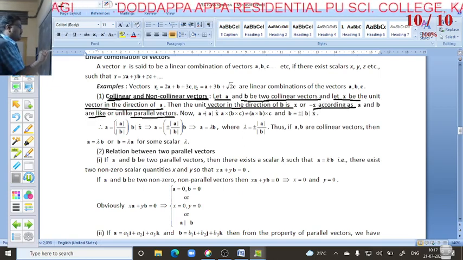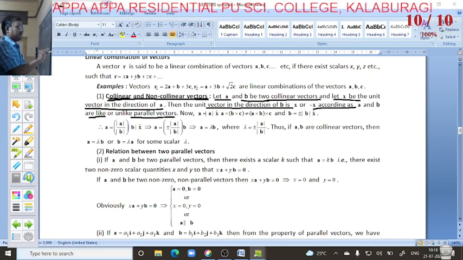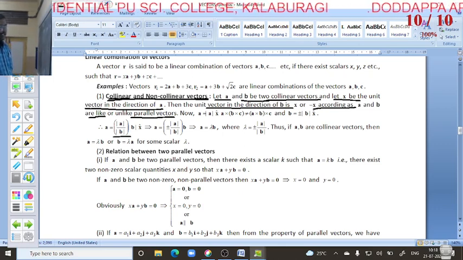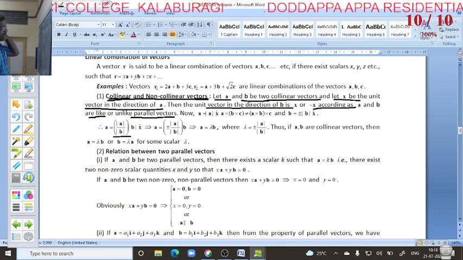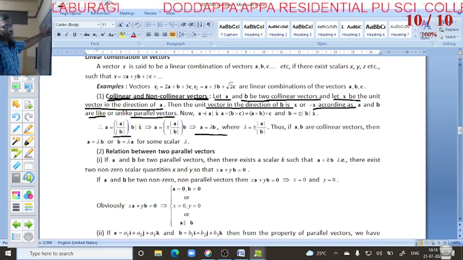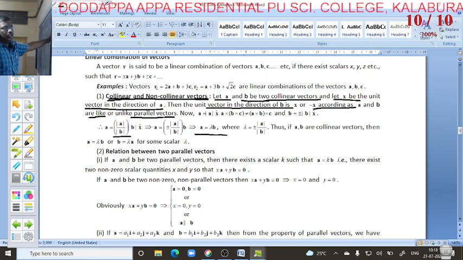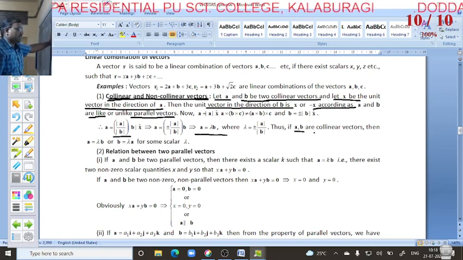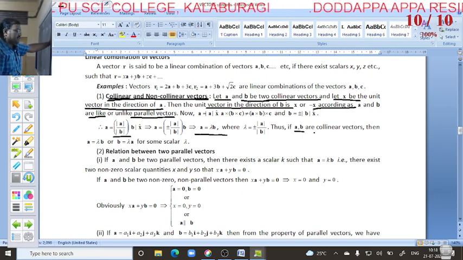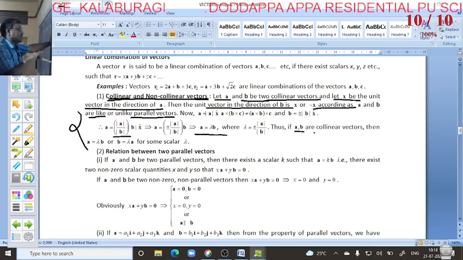Now, vector A is equal to magnitude of vector A by magnitude of vector B into x. This implies vector A equal to lambda of vector B. So thus if A and B are collinear vectors, then lambda equal to, here one lengthy process is there.